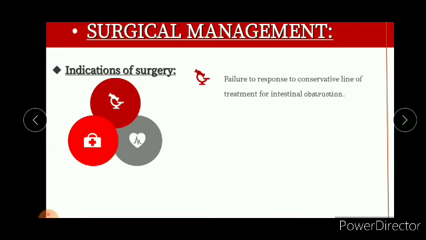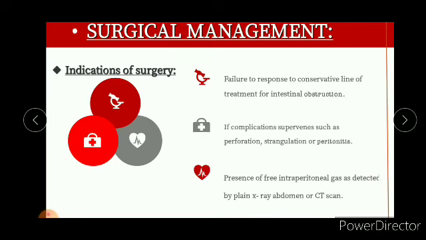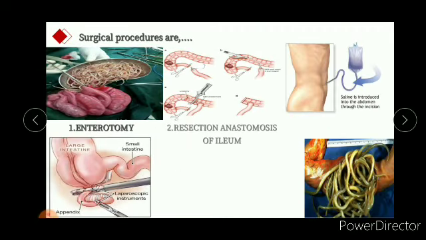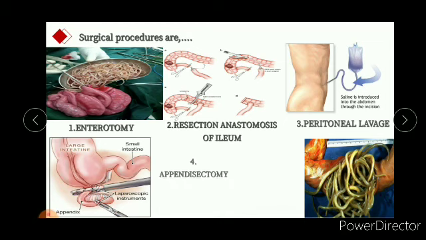So there are the indications of surgery, right? Indications of surgery are failure to respond to conservative line of treatment for intestinal obstruction, and if complications supervene such as perforation, strangulation or peritonitis, and the presence of free intraperitoneal gas as detected by plain X-ray abdomen or CT scan. And then surgical procedures are first of all enterotomy, then resection, anastomosis of ileum and peritoneal lavage, and then appendicectomy and squeezing of worms in distal colon.